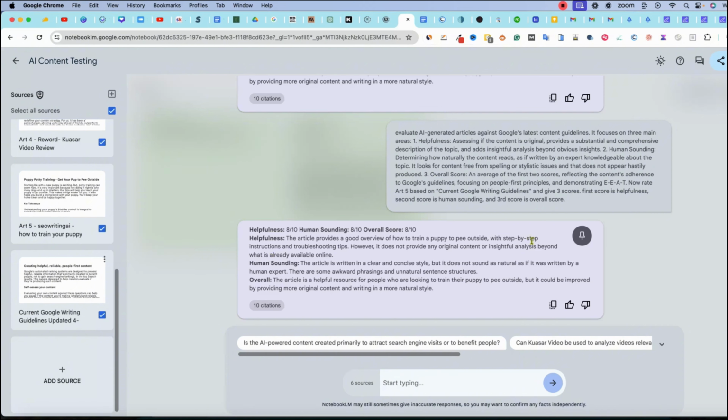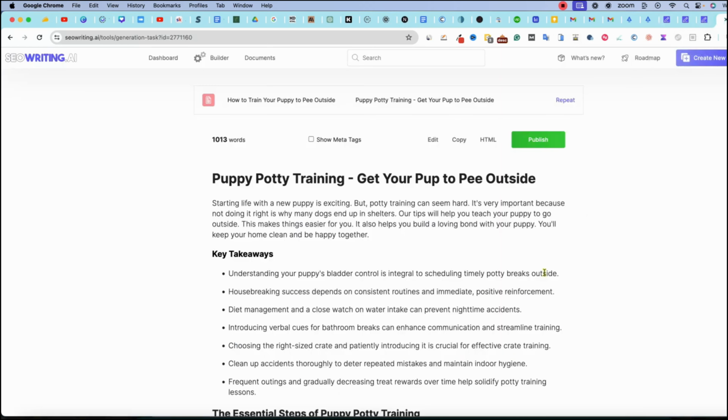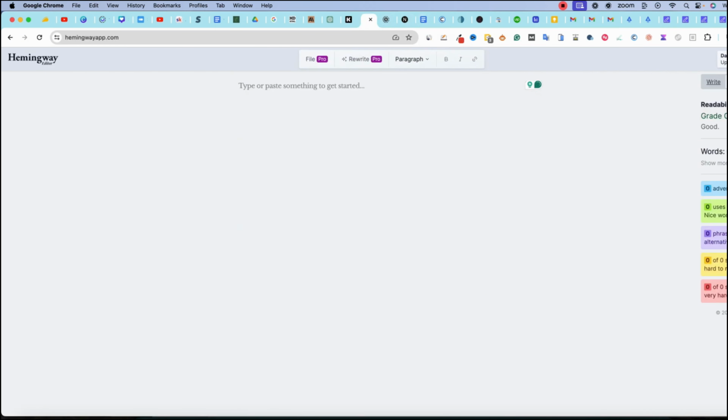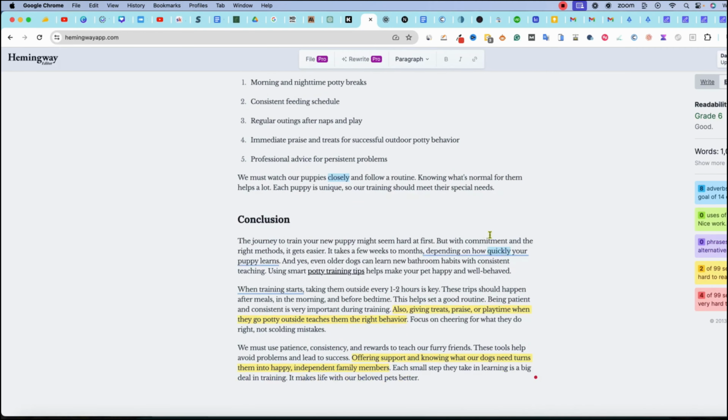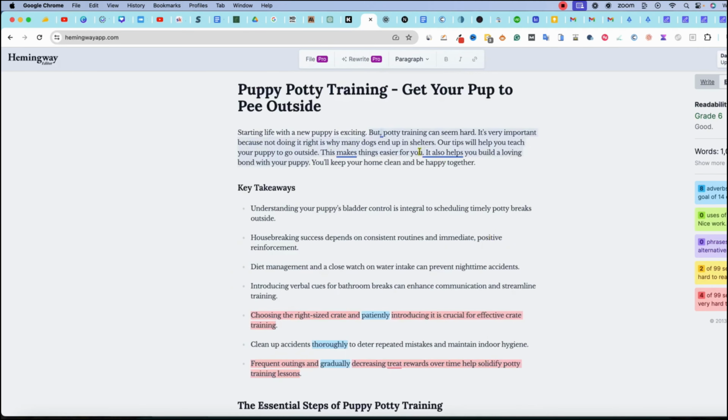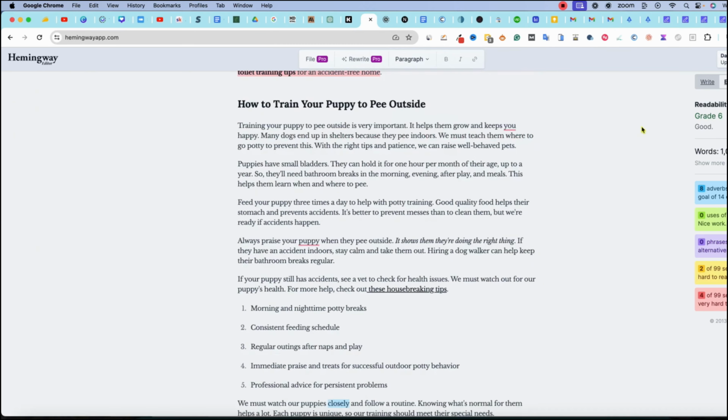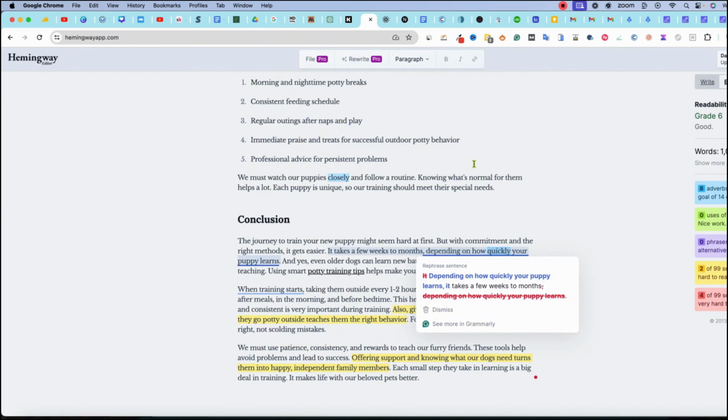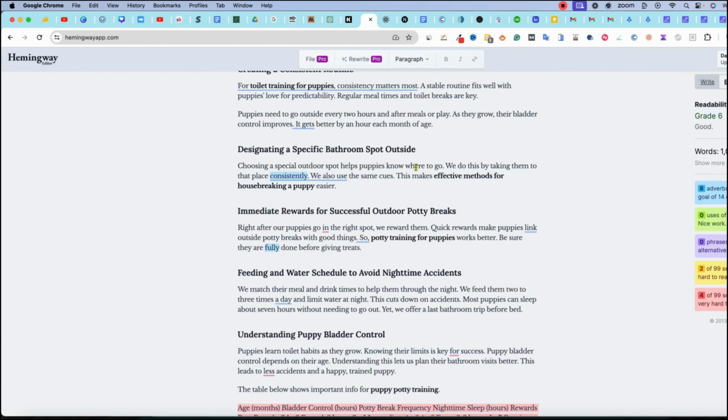Let's go with the Hemingway score. We'll go back over here and just see what it looks like inside of here. Where do we see the overall score? I don't know if it shows it in here, but let's go ahead and just copy this, and we'll go into Hemingway real quick and paste this in right over here. It actually performed and got us a grade 6, so that is extremely impressive in my opinion, to have an AI software that I actually told to do 6th grade, and it actually wrote in 6th grade. That is very impressive. Definitely wasn't expecting that, so they definitely get 2 thumbs up from that perspective.